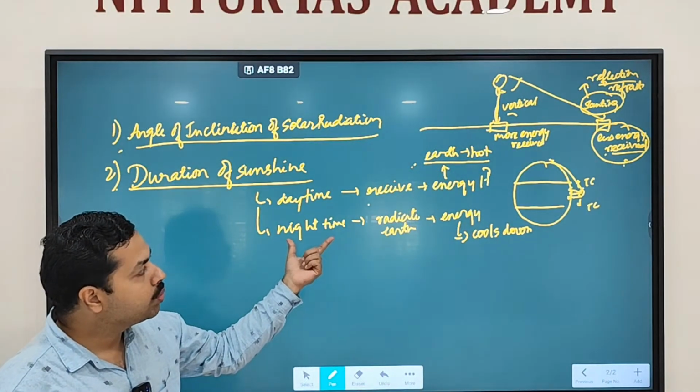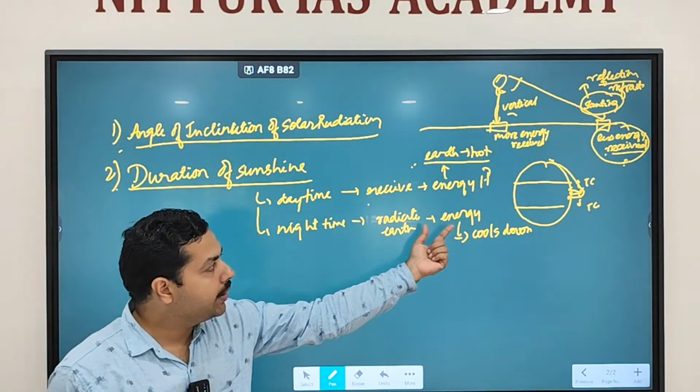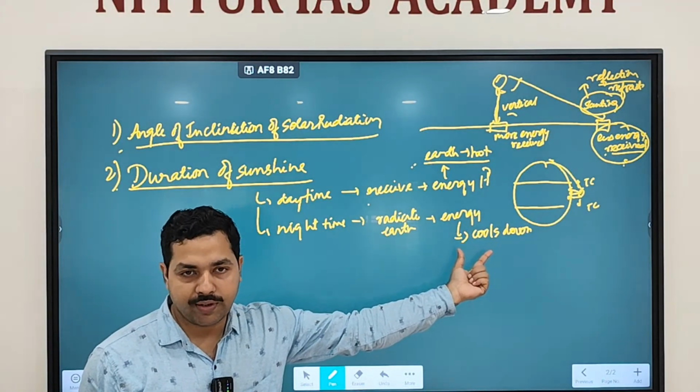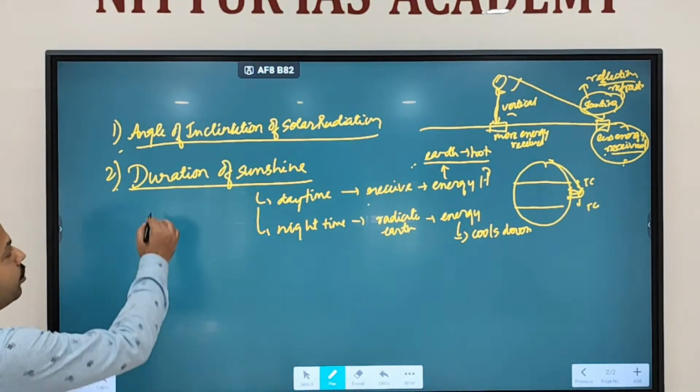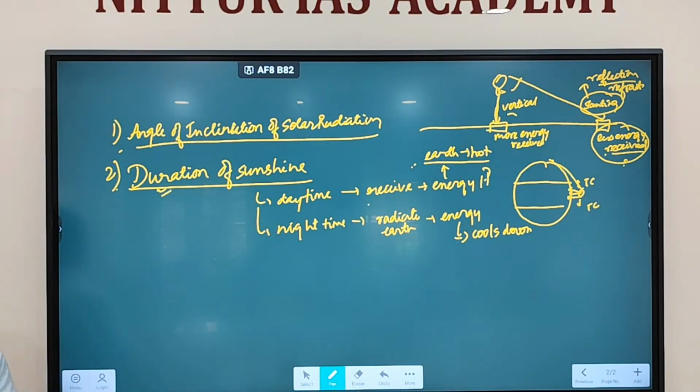If night time is more, Earth will radiate energy. If Earth radiates energy, it loses energy, which means it cools down. Fine. So if there is more duration of sunshine, more energy is going to be received. If there is less duration of sunshine, less energy is received.